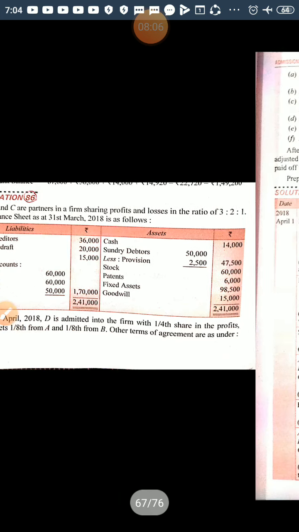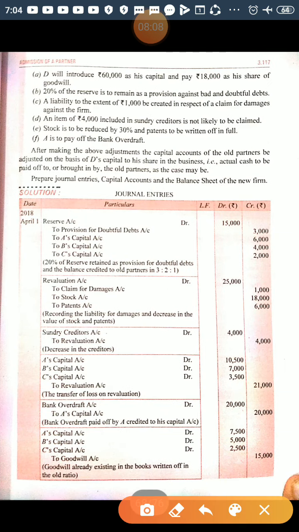Now next is stock 60,000. There is an adjustment related to stock. Stock is reduced by 30%. Reduction of stock is a loss for the business. So revaluation account debited to stock, 30% is 18,000. At the same time patent is no more. Patent to be written off in full means patent does not have value at the time of admission, so it should be written off. Revaluation account debited to patents 6,000.